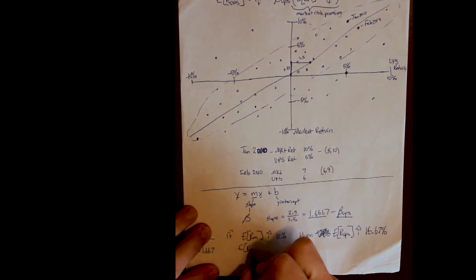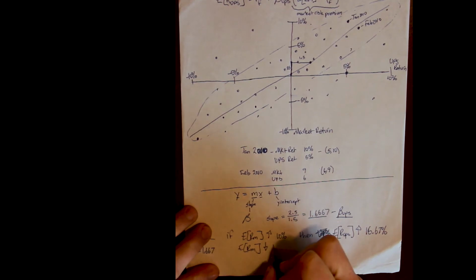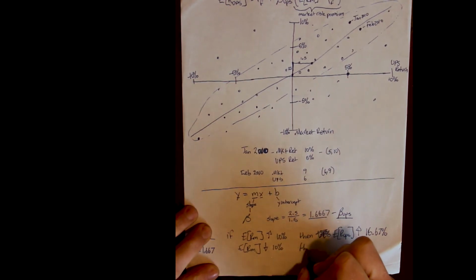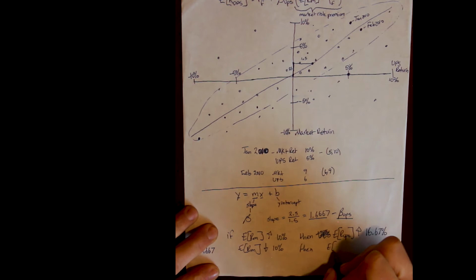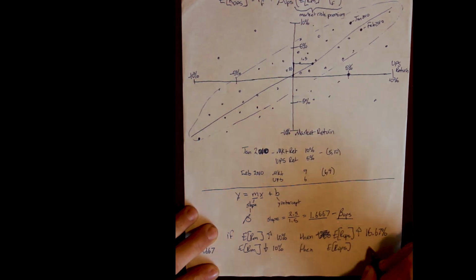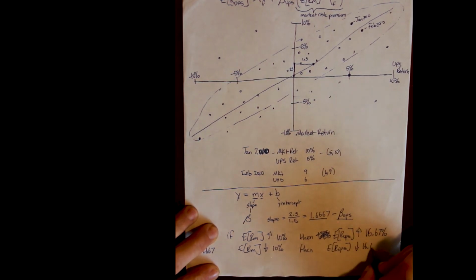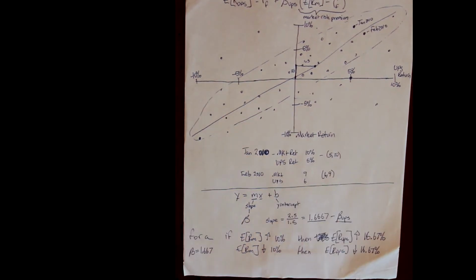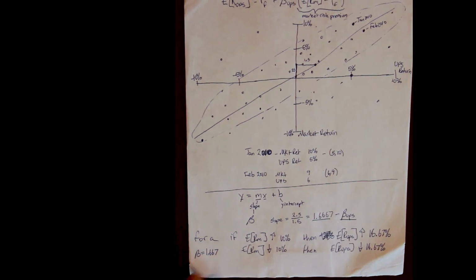So if the expected return on the market goes down by 10%, right? Then the expected return for UPS will also go down by 16.67%, right? Because risk in finance and economics goes both ways. It's both upside and downside, right? And so what we want to do when we're thinking about risk for these kinds of firms is we want to think about risk in these terms, right?